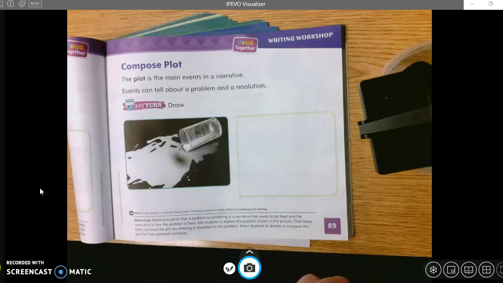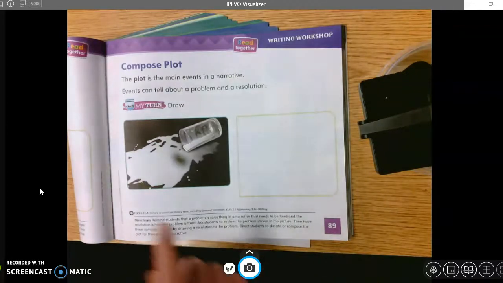Let's say that your dog got lost. He left your house, and that's the problem in your story. And oh my goodness, what's going to happen? That's a really interesting story. Well, the resolution is we kept looking, and we finally found him. So a lot of times a personal narrative, story about you, has a problem and a resolution. That makes it really interesting, actually.